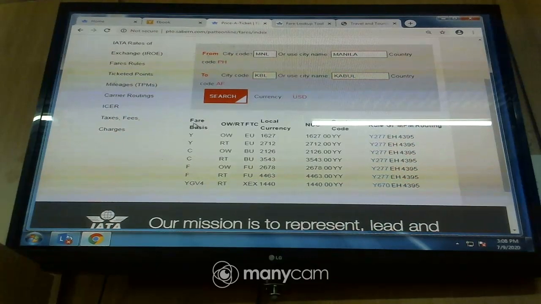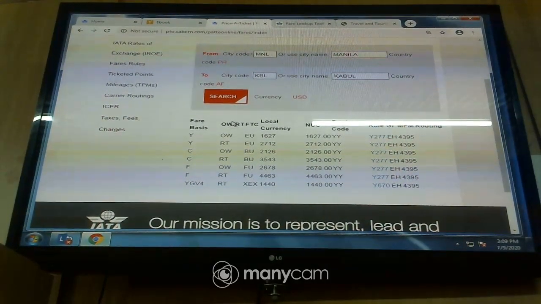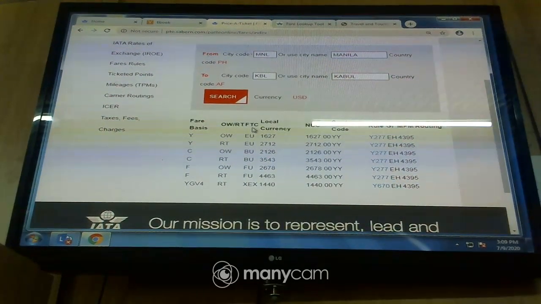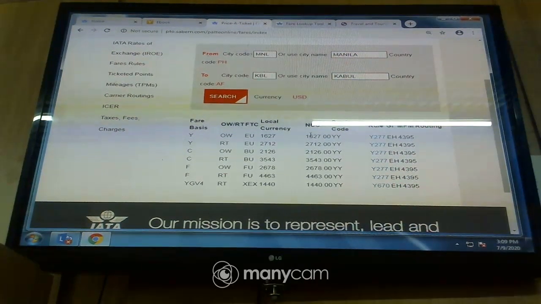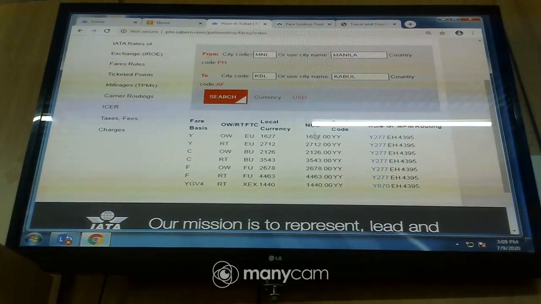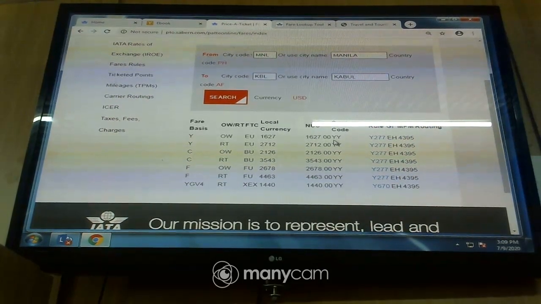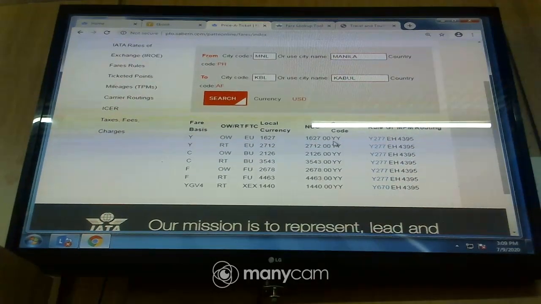like if you look at this, we have the fare basis. We have the type of journey, whether it's one-way or return. We have fare type code. We have the local currency. We have the NUC. And I told you we shall be quoting NUC because it's the standardized method of quoting the fares. And then you have the carrier code. Like we have YY or Yankee Yankee stands for industry. If I say industry, it means any airline can quote that fare.